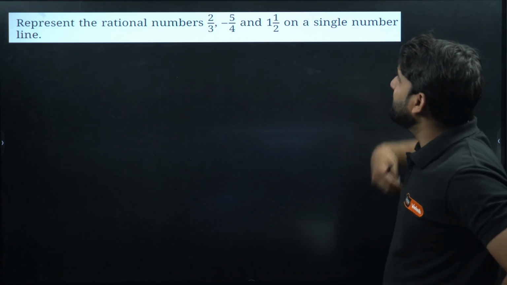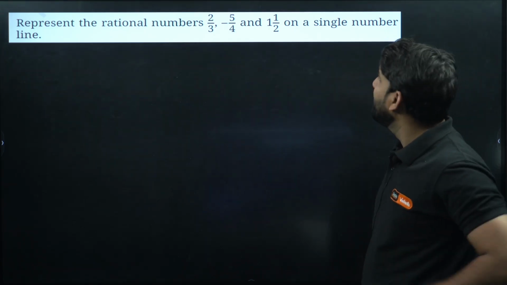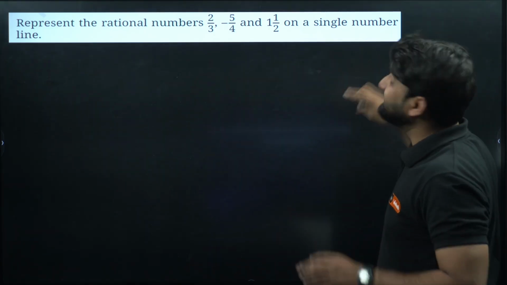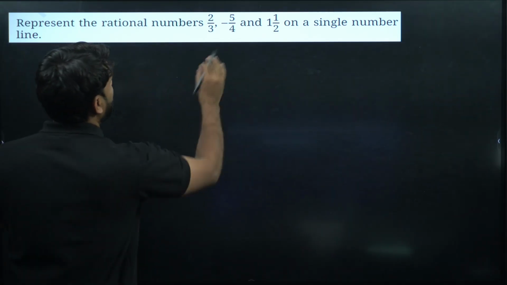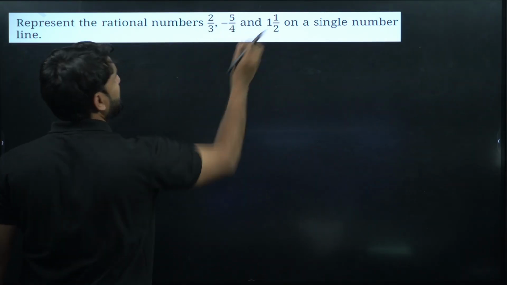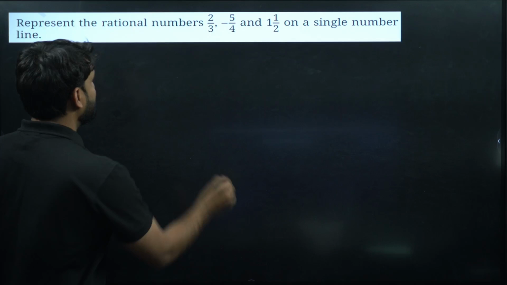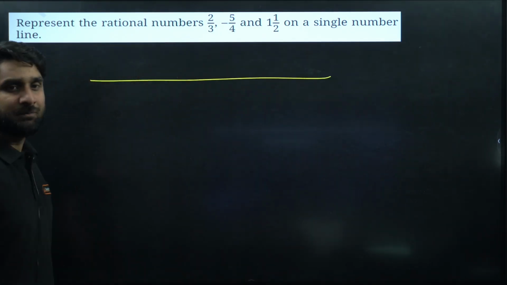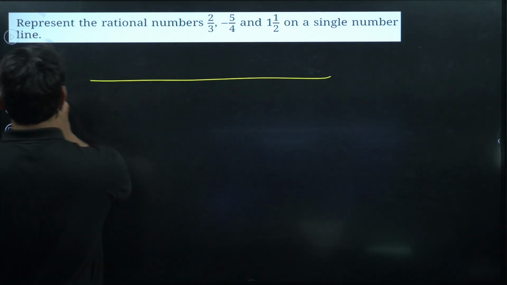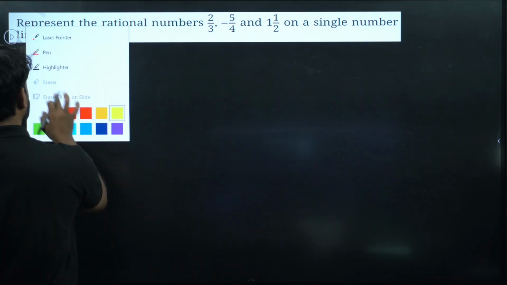Represent the rational numbers 2 by 3, minus 5 by 4 and 1 whole 1 by 2 on a single number line. So my dear champion, we have to show these rational numbers on the number line. So let's draw the number line first. We have the number line here, and do one thing. Let's write all the fractions first.